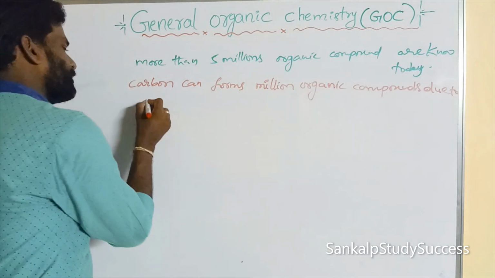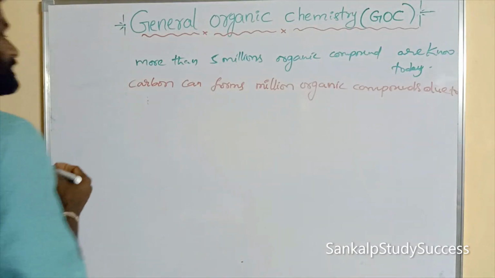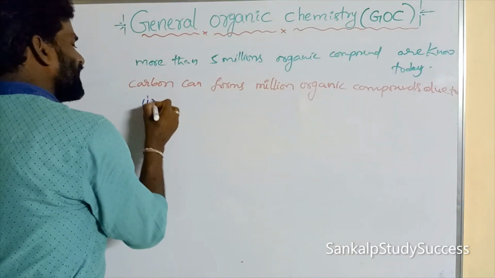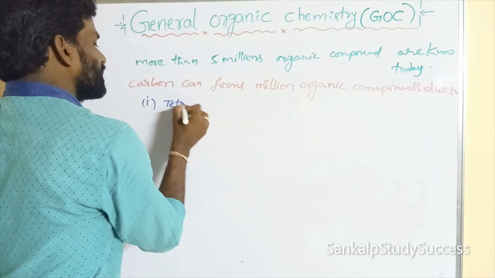What are they? Listen to me. First one is the tetravalency of carbon.